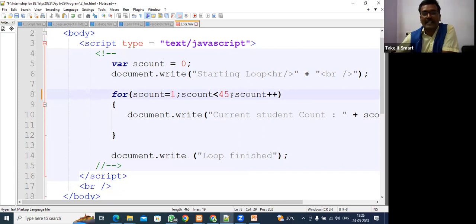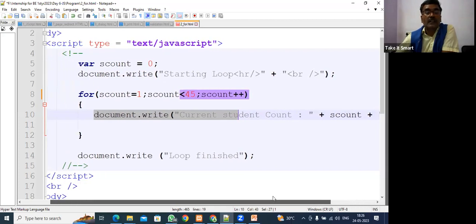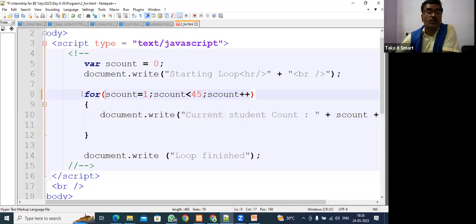Okay. yesCount is less than 45, yesCount plus plus, document.write. See, guys, how this loop is working. If any of you have the knowledge, this is a for loop, and a for loop has 3 parts. The first part is the initialization part. We have a variable yesCount and we have initialized it to 1. Then yesCount is less than 45, no, we are giving 46. And yesCount plus plus. What is this, guys? This is increment.